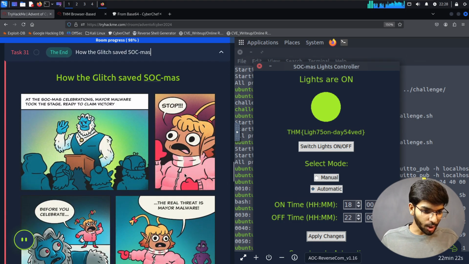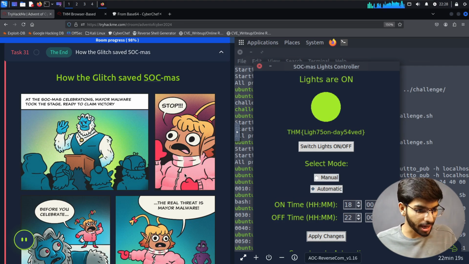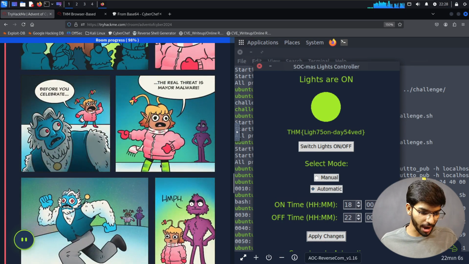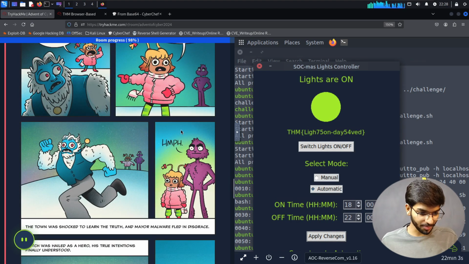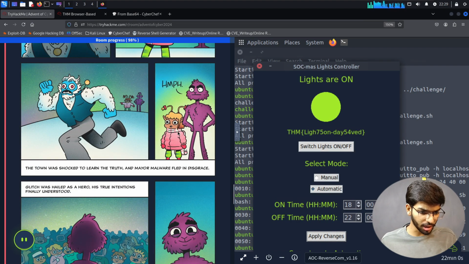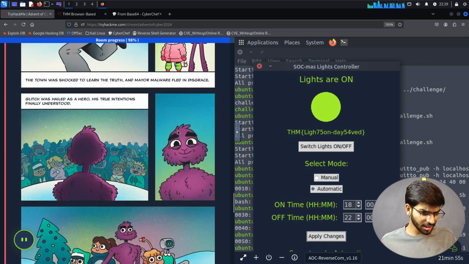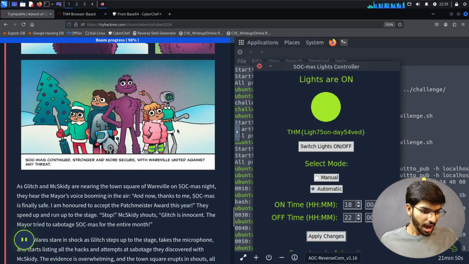Okay, so how the glitch saved Sockmas? At the Sockmas celebration, Maya Malware took the stage, ready to claim victory. Stop! Before you celebrate, the real threat is Maya Malware. He just ran off. The town was shocked to learn the truth, and the mayor fell in disgrace. The Glitch was held as a hero, his true intentions finally understood. Sockmas continued stronger and more secure, with Werewolf united against any threat.